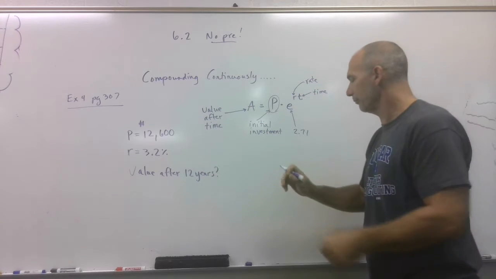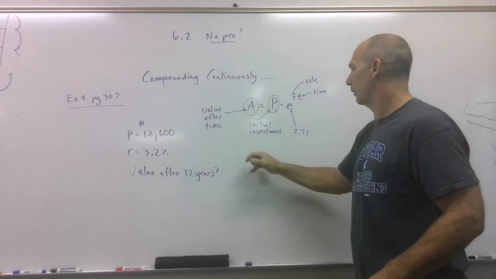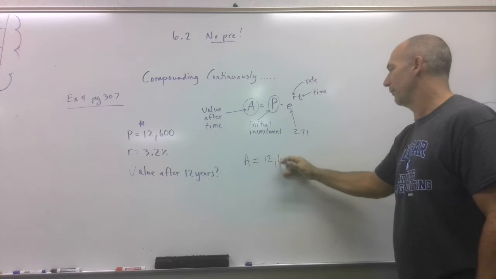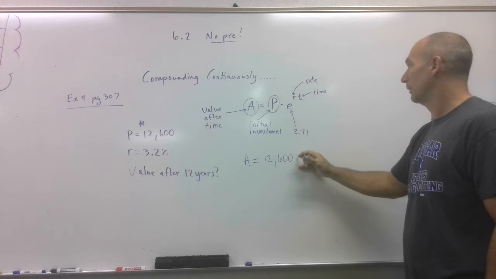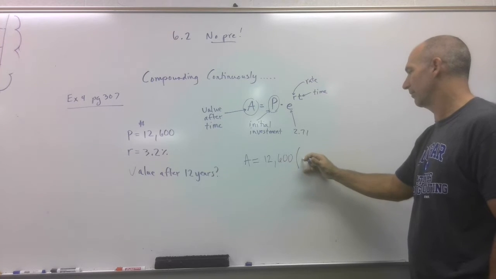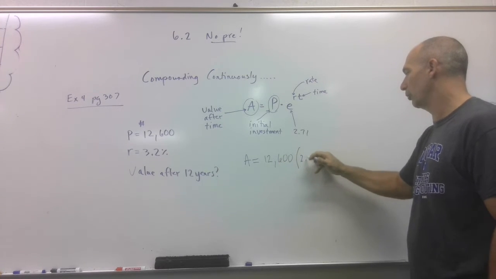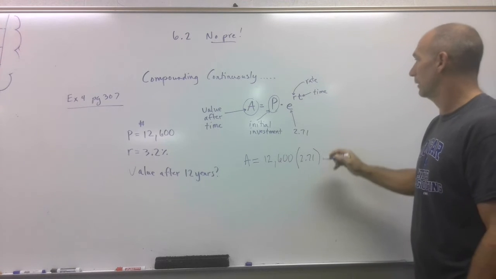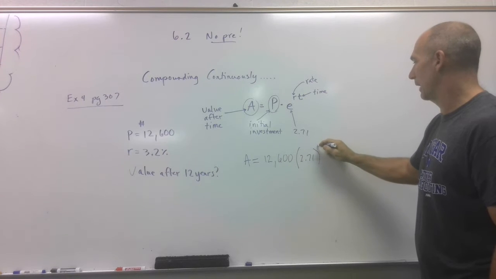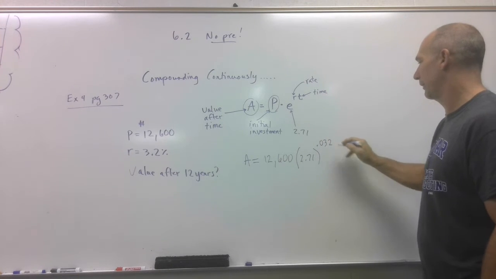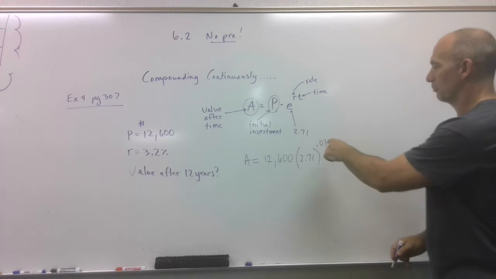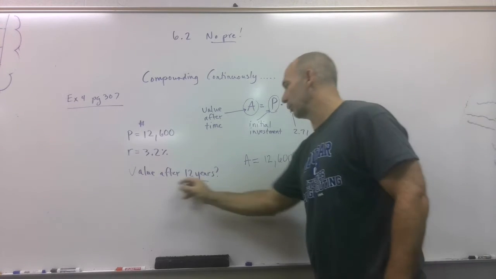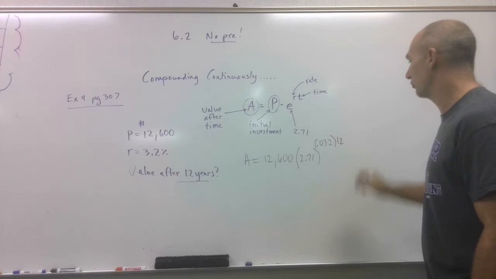Here we go. So they're asking us, what's A? So this is a plug and chugger. Well, she invested 12,600 times, I'm just going to put in parentheses, E, which we know is 2.71. If you have that on your calculator, you can just hit E. And then the rate, remember we got to turn that into a decimal. There it is. 3.2% is 0.032 times, and they said, how much is it going to be worth after 12 years? So there's my 12.